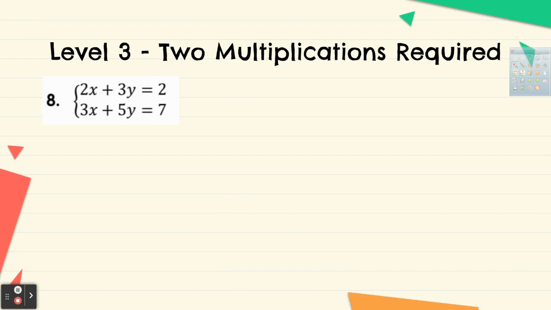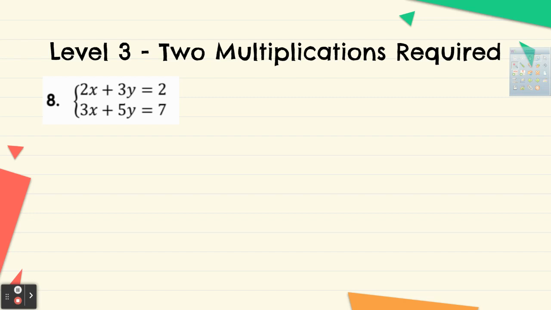Moving on to level 3. So level 3 takes it up a notch in that now I'm going to have to multiply 2 times. I'm going to have to multiply both of my equations by something in order to get opposite terms for step 2. So I have the equation 2x plus 3y equals 2, and then the equation 3x plus 5y equals 7.